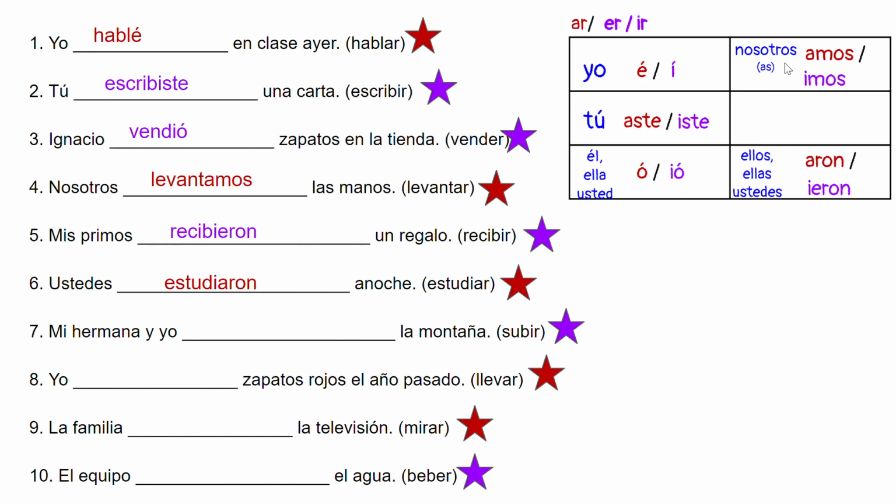Mi hermana y yo becomes nosotros. Subir is an IR verb. Take the imos. Subimos. Yo and llevar. Llevar is an AR verb. Yo. I need the É accent. Llevé.